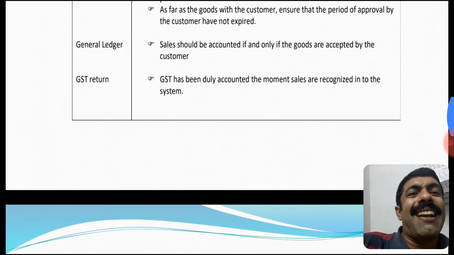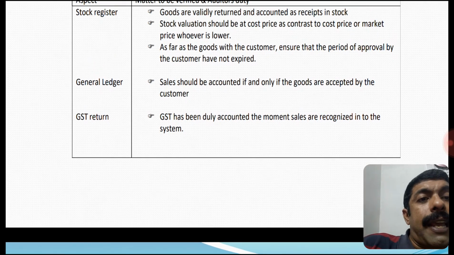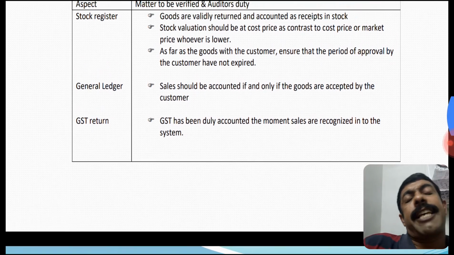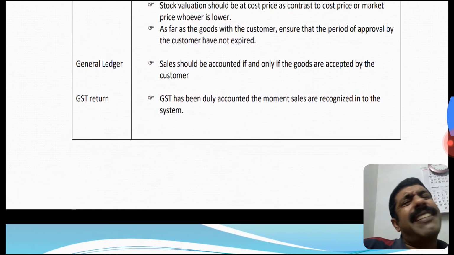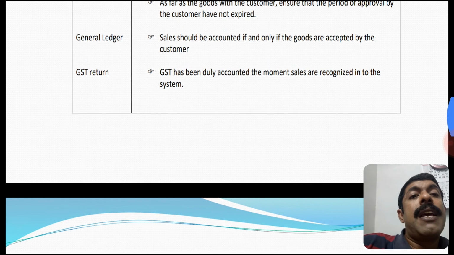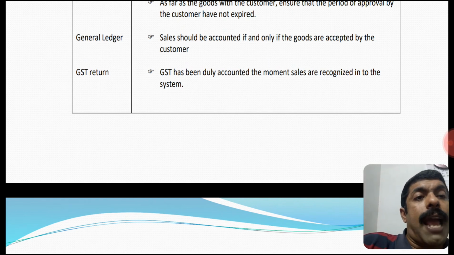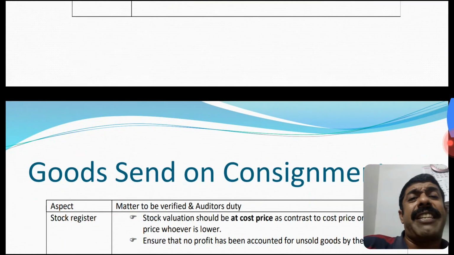Then general ledger. Sales should be accounted if and only if goods are accepted by the customer. Otherwise, no. Then all the sales will be connected with GST. GST has been duly accounted and paid. That has to be checked with the GST register.